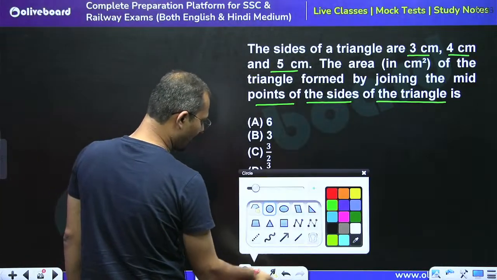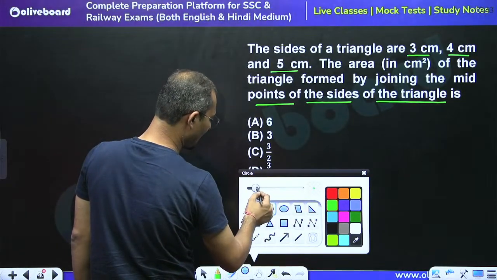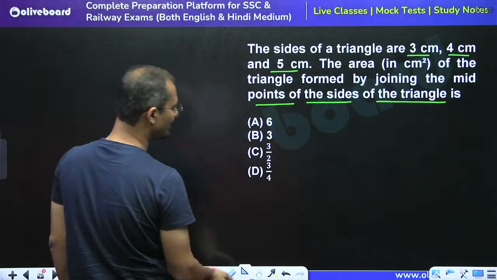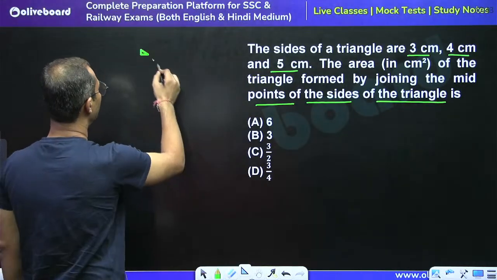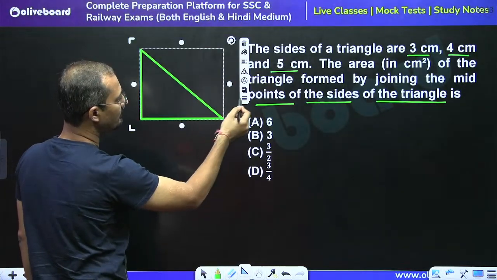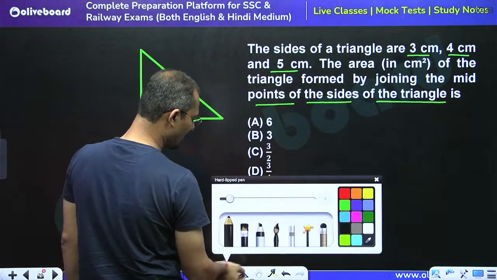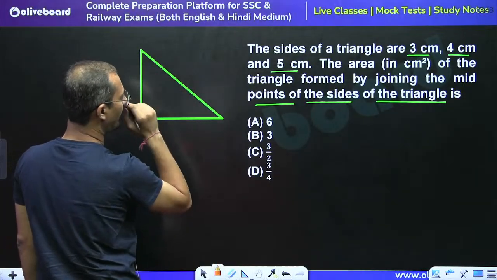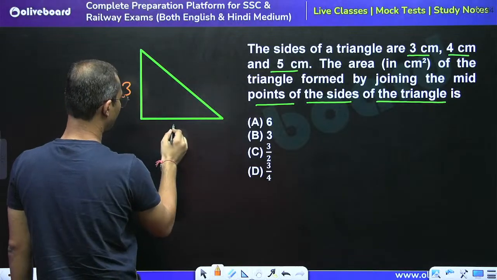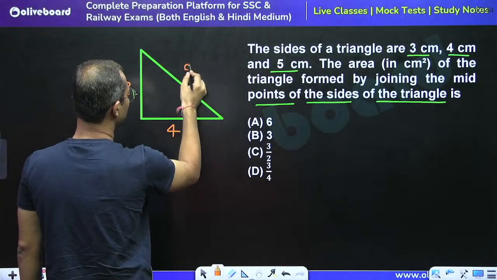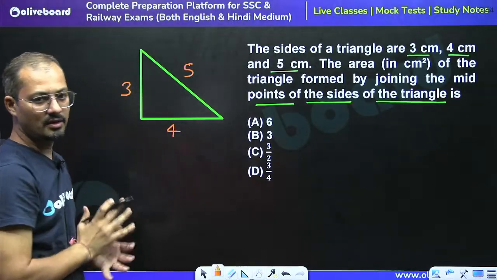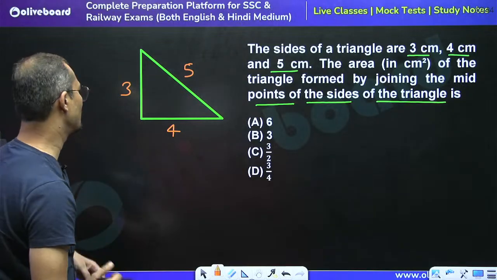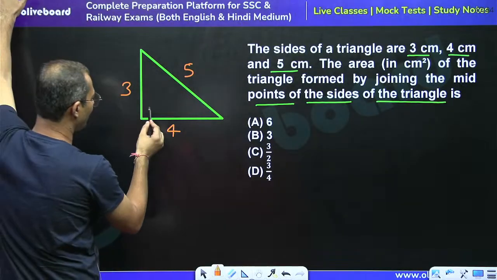See, just seeing the data, we can see that this is a right angle triangle, right? Because 3, 4, 5 forms a triplet. So we can say that the sides of the triangle are 3 centimeter, 4 centimeter and 5 centimeter, so this is a right angle triangle.